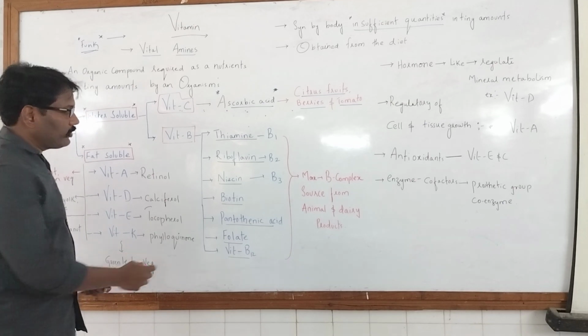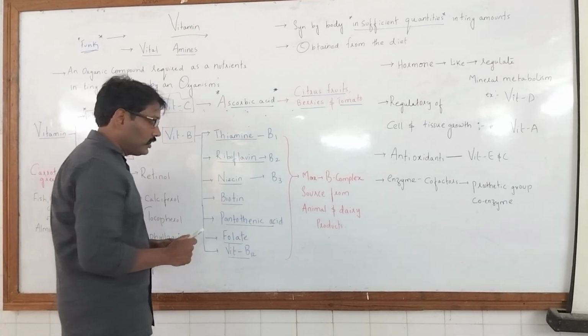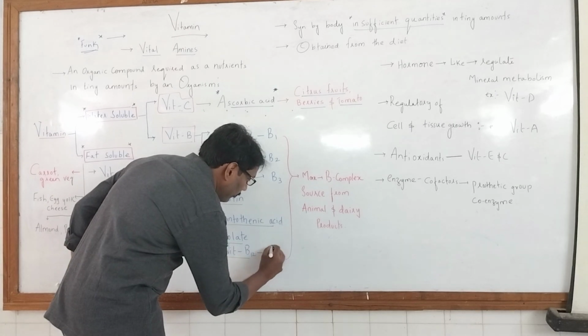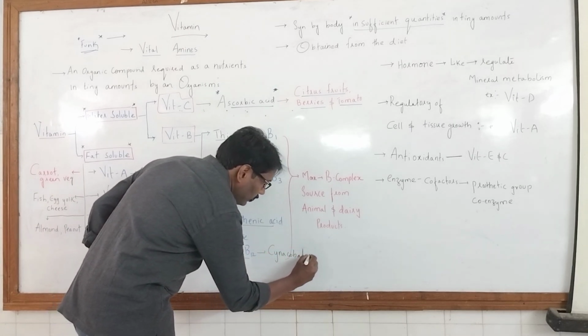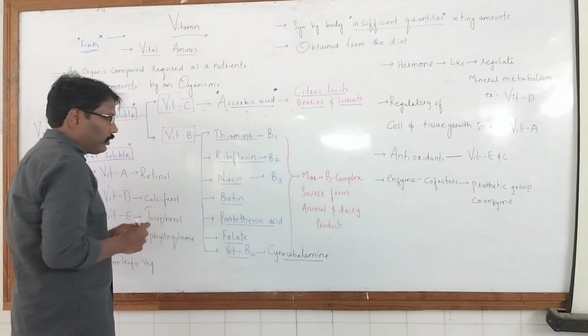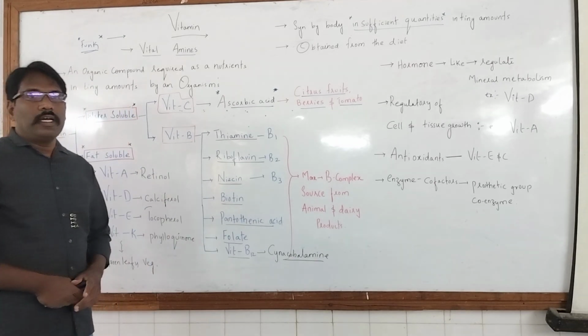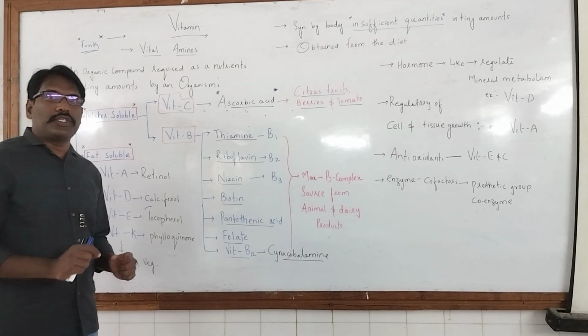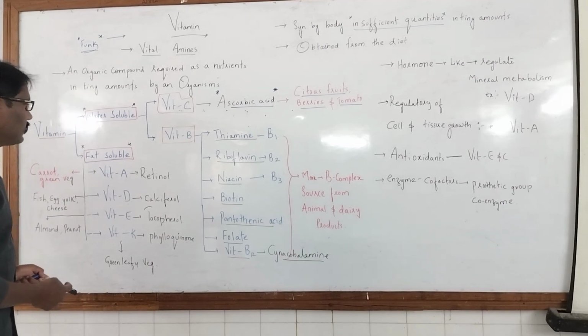Cyanocobalamin is one of the questions frequently asked. Deficiency of cyanocobalamin results in the disease pernicious anemia. We will discuss it in upcoming classes.